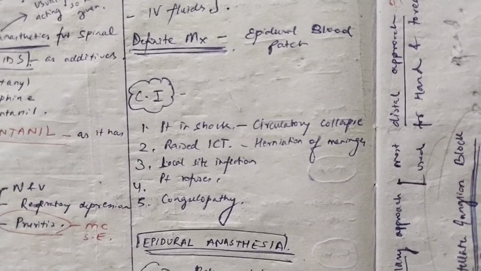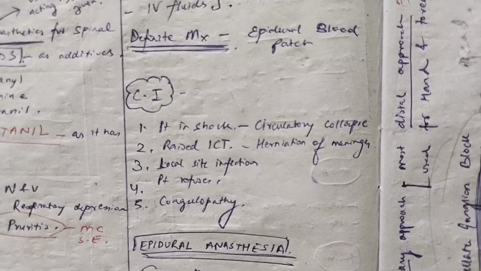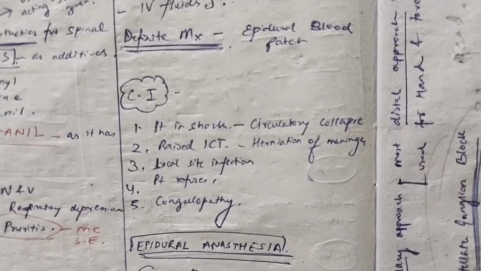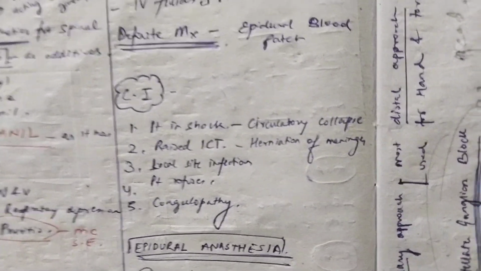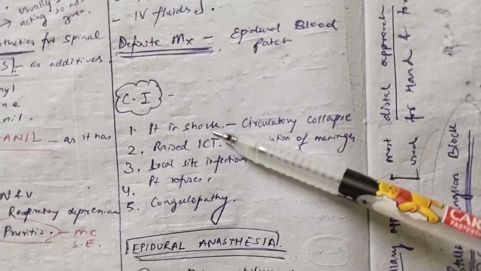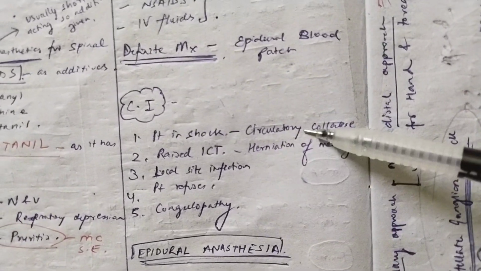Now, there are some contraindications of spinal anesthesia. Just have a logic. I told you that spinal anesthesia causes hypotension. So, if the patient is already in shock, will you give him or her spinal anesthesia? No. So, first, the patient is in shock, because then, if the hypotension occurs, the patient will go into circulatory collapse.